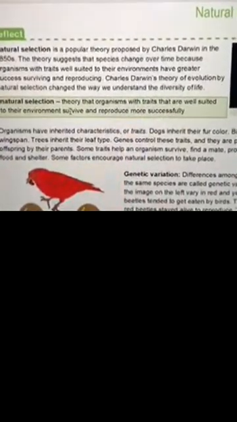So again, natural selection is not just that the ones that nature doesn't like automatically die out. They try to survive and they're unable to survive. And because they're unable to survive, they're also unable to reproduce. But the other organisms in that species are able to survive and they're able to reproduce. So you're able to see more of them over generations. Natural selection is not something that you'll typically see happen in one lifetime. It happens over a long time period.